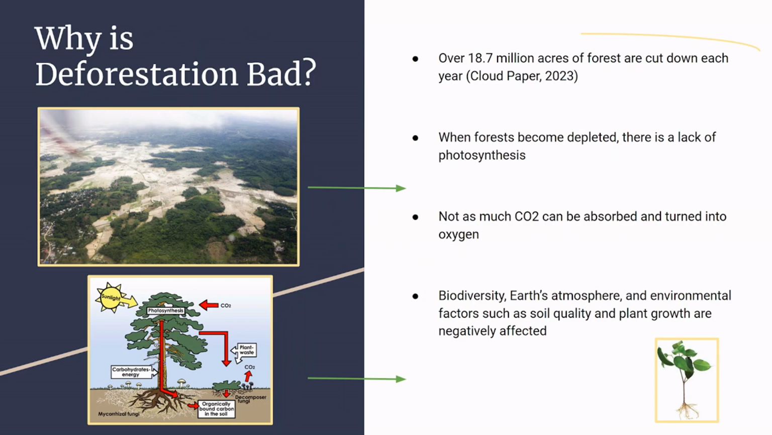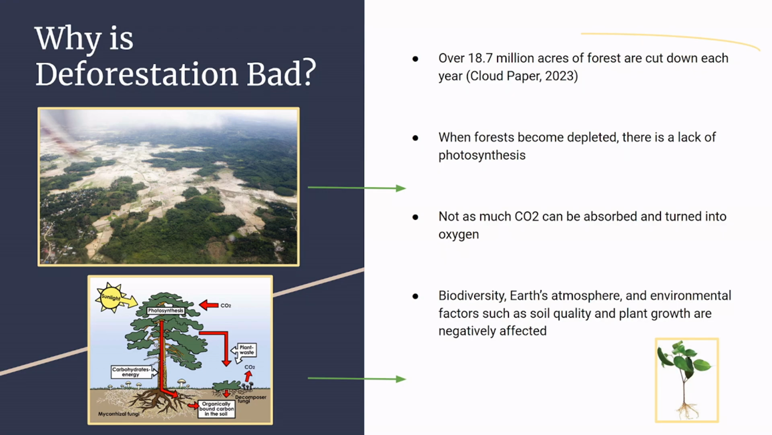Why is deforestation bad? Deforestation removes 18.7 million acres of forest each year, resulting in many negative impacts on the environment. When forests become depleted of their trees, there is a lack of photosynthesis, which is detrimental to the atmosphere as well as other plants and animals. The more trees that are cut down, the less carbon dioxide is absorbed and turned into oxygen. The impacts of deforestation affect biodiversity, Earth's atmosphere, and environmental factors such as soil quality and plant growth.